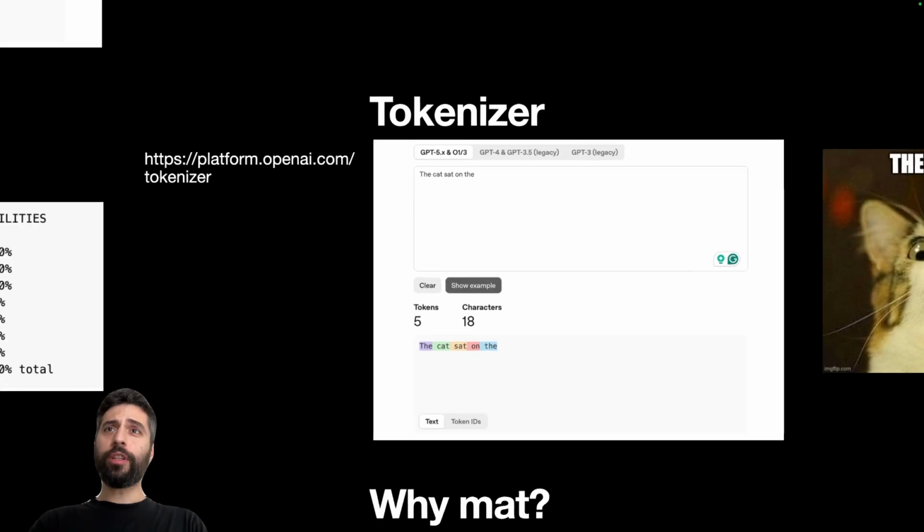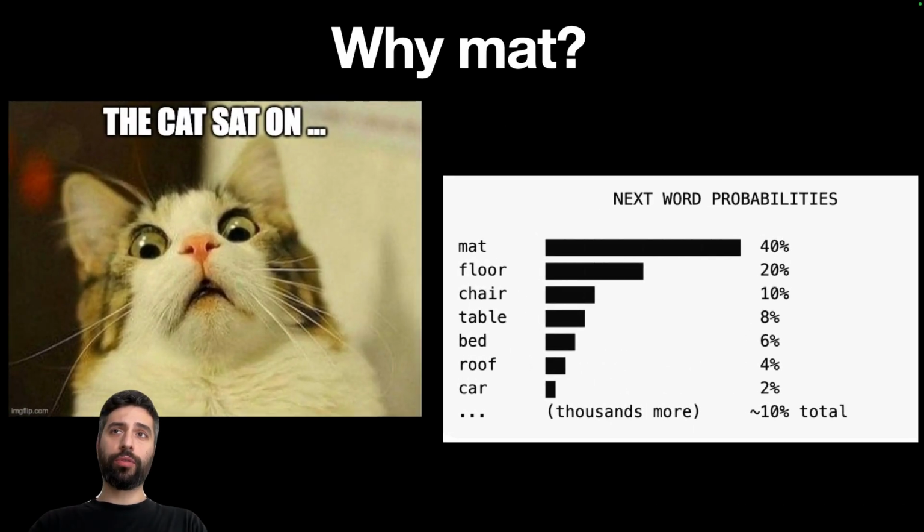So if we take a simple example, "the cat sat on", this is our prompt, the large language model will try to predict the next word in this sequence, and for this simple example, the next word is mat. Why? Because from multiple possibilities for the next word, meaning mat, floor, chair, table, mat has the highest probability to be the next token in our sequence, right? So the model is going to output "the cat sat on mat" as an output.